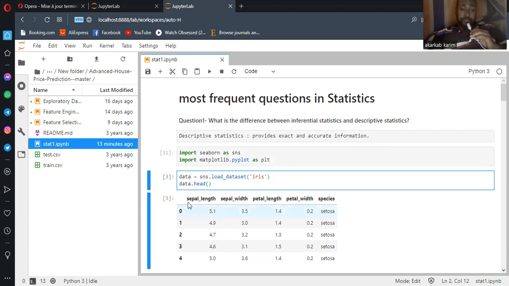As we see, we have sepal length, sepal width, petal length, petal width, and species. This is a multi-classification problem, because based on these four measurements we try to predict which species the sample is. We have three types of iris flowers.